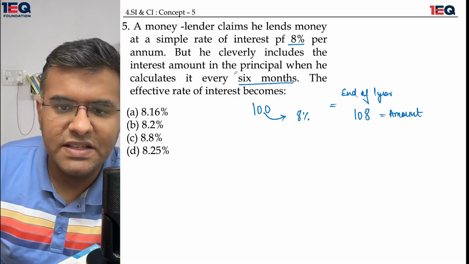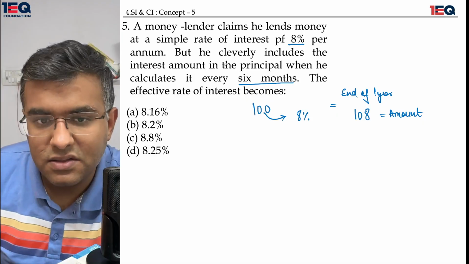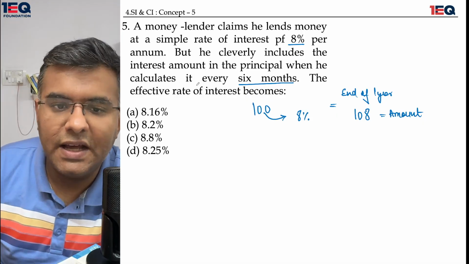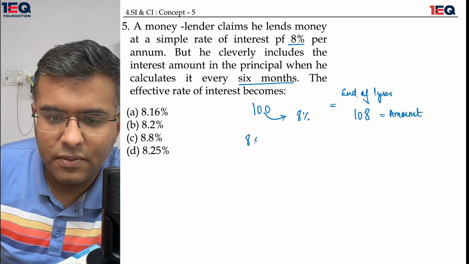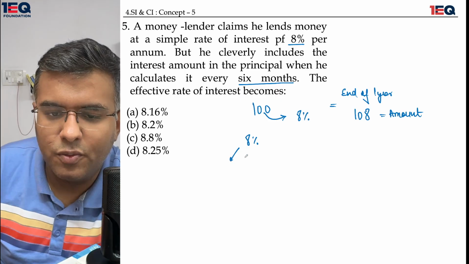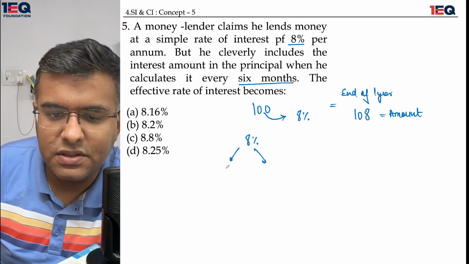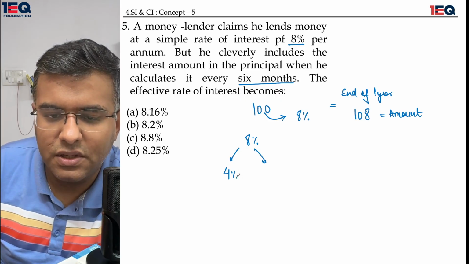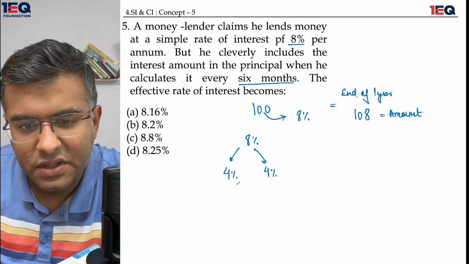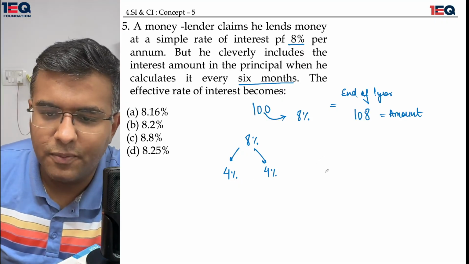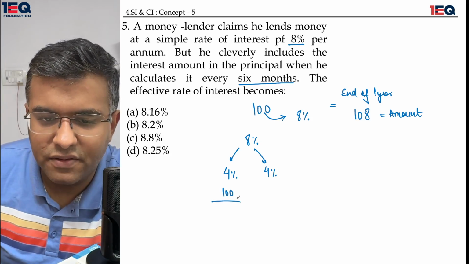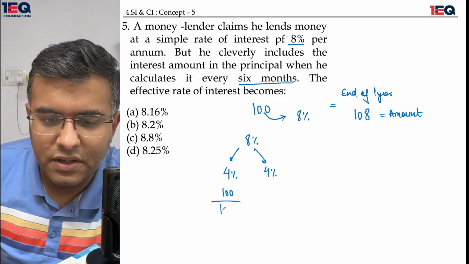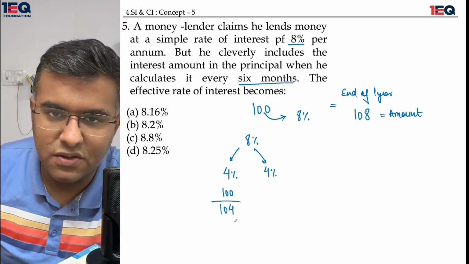But according to the question, he cleverly includes the interest amount in the principal when he calculates it every 6 months. That means this 8% has been split up in two portions of 6 months each: 4% on the left and 4% on the right. So against the 100 rupees which we have in the first place, 4% of 100 gives me 104.